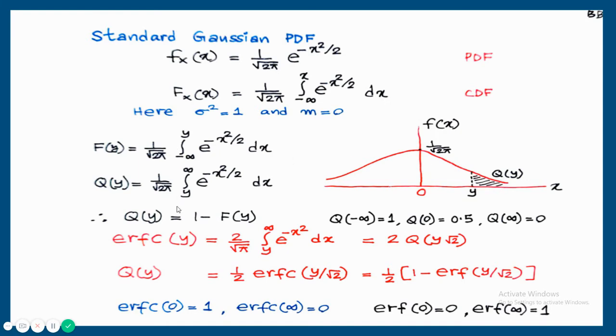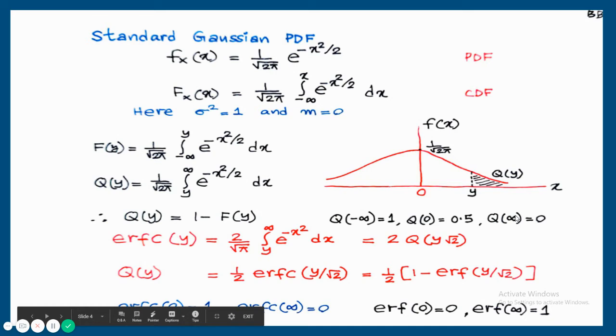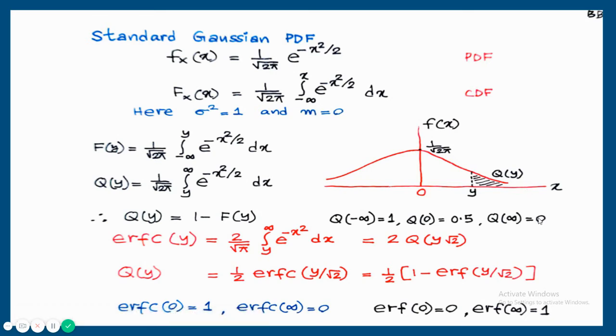So there is a relationship between Q of y and capital F of y. Q of y is equal to 1 minus F of y. When you are writing Q of minus infinity, the total area will be 1. So Q of minus infinity is 1, that is minus infinity to plus infinity, it is 1. Then Q of 0, 0 to plus infinity, that will be 0.5. And Q of infinity is infinity to infinity, it will be 0.